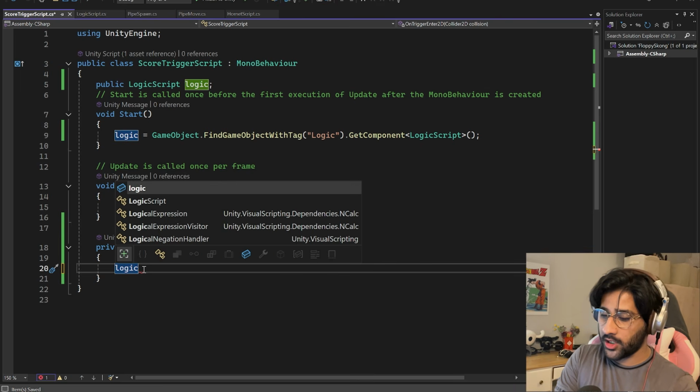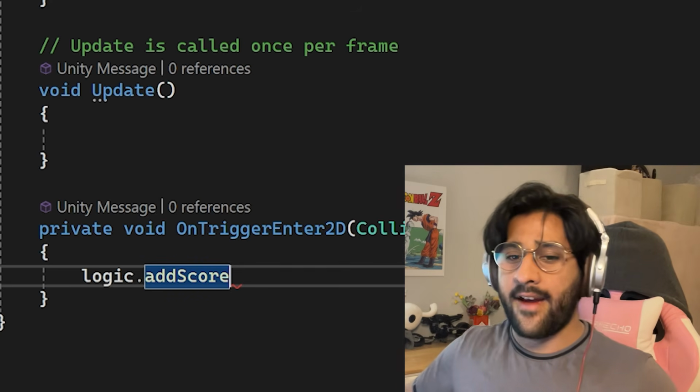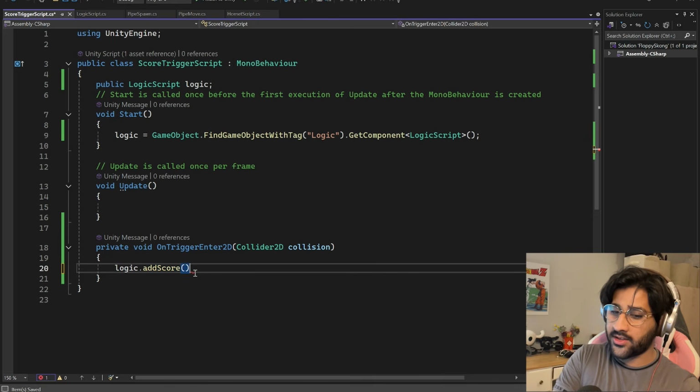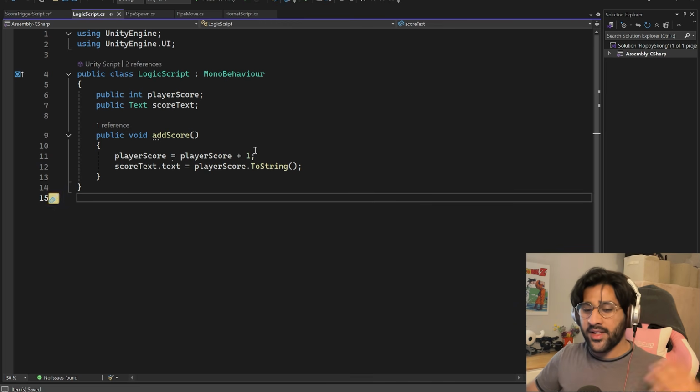So if I say logic dot, now I can go to add score. Yep, it works. I hate you. So this will run the add score code. And an add score thing is right here. Obviously it's not perfect right now because it needs to reset every time we die. I will implement that once I implement game over and dying mechanics.